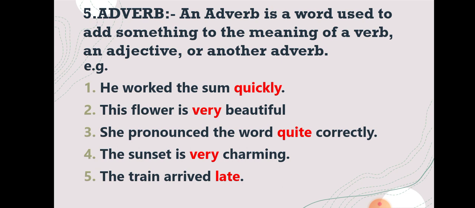Number 2, this flower is very beautiful. So here, students, how is the flower? Beautiful. So here beautiful is an adjective. How beautiful? Very beautiful. So here, in the second example, beautiful is qualified by the word very. So very is an adverb.